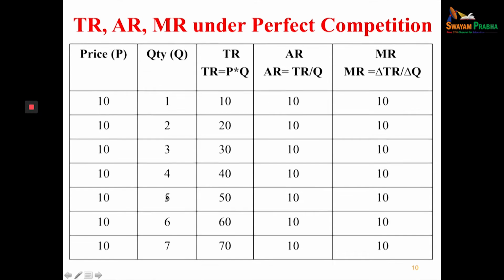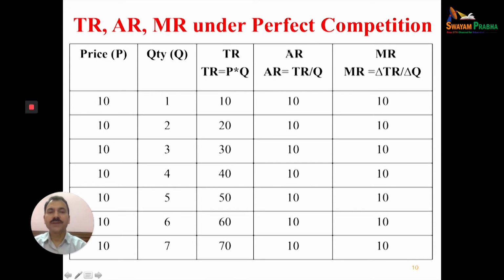If the fifth unit is sold in the market, then 10 multiplied by 5 is 50, and so on. So as the quantity increases, revenue also increases. Total revenue means price multiplied by quantity: 10, 20, 30, 40, 50, 60, 70.